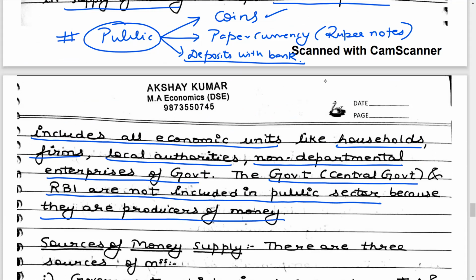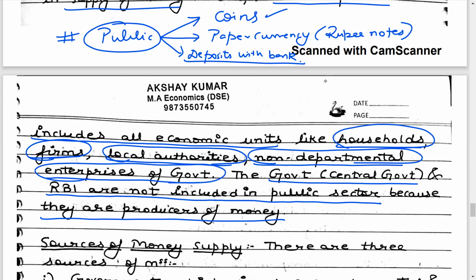Except for the central government and the RBI, every other unit is a part of the public. Public does not include the central government, and it does not include the RBI.